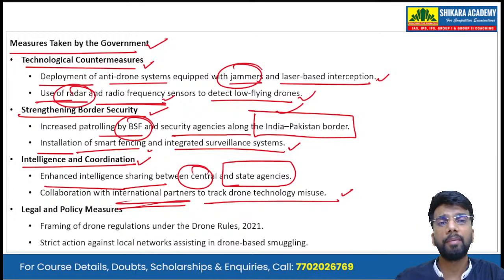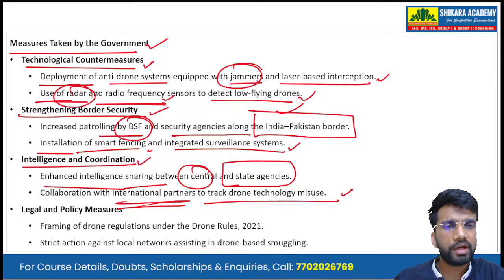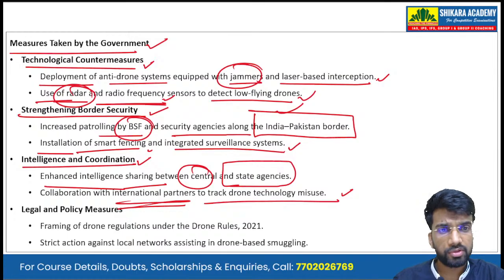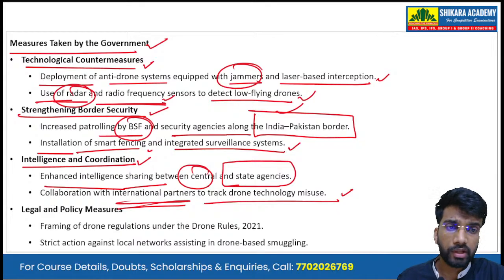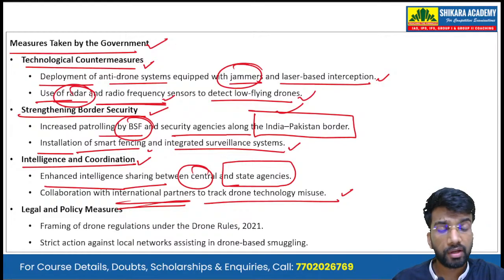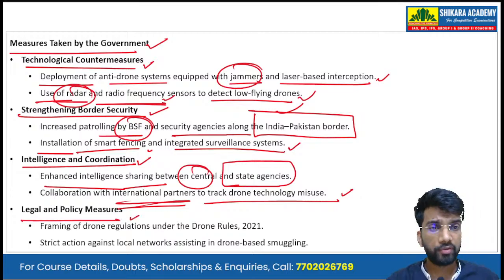We are collaborating with countries like Iran and Turkey, but they are not that cooperative, even though their technology is involved in making the drones that are misused against India's security. So we have to collaborate with such international partners.